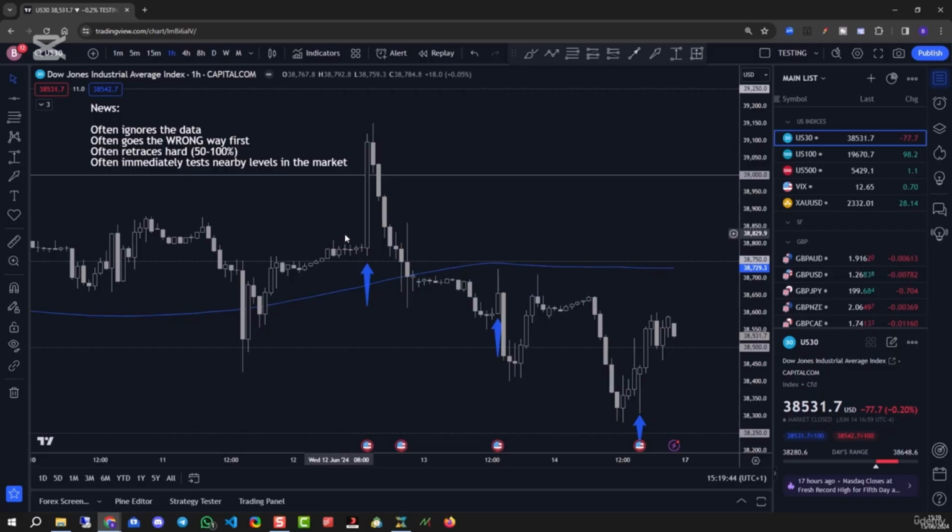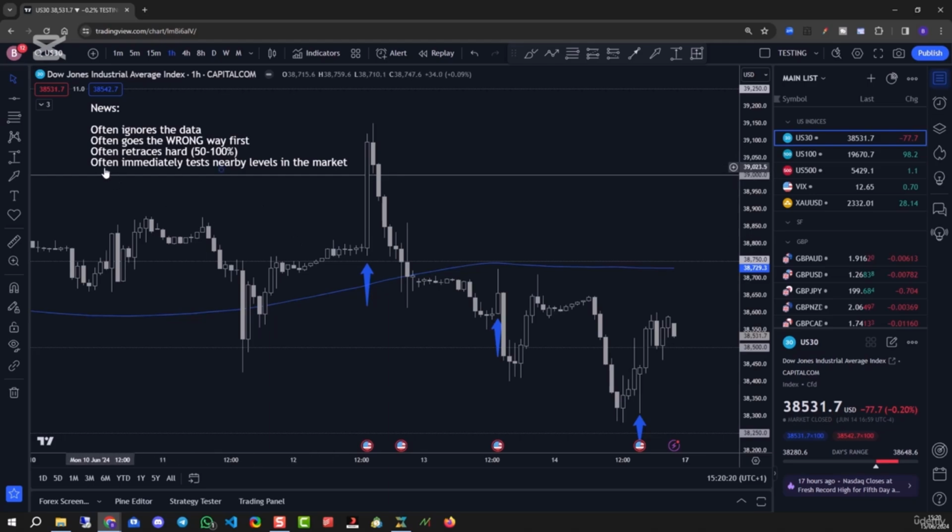Well, if you're not in a trade and the market fires off in one direction, you wait for that momentum to die and then you trade it back the other way. In all 3 of these cases, you would have won the trade. If you were already in trades, if you already had sell trades on, then as the market shot up, you could have added more at a set distance or a sensible distance, or again, just waited for the momentum to die out, show a sign of reversal, sold it back down, and then you got out of everything at a profit. Again, all 3 of these news events, that would have worked perfectly. So knowing that news retraces hard is another opportunity for you to benefit from news.